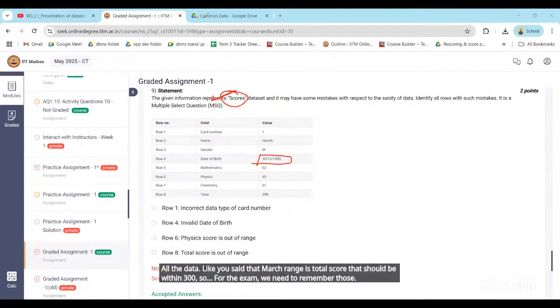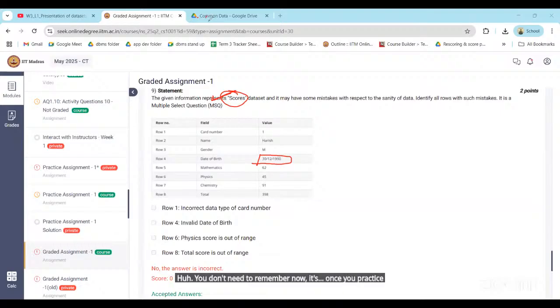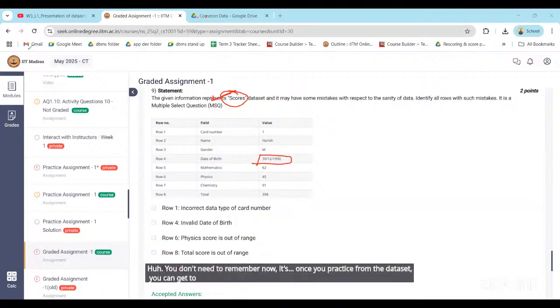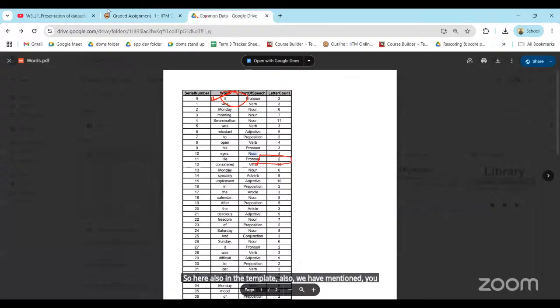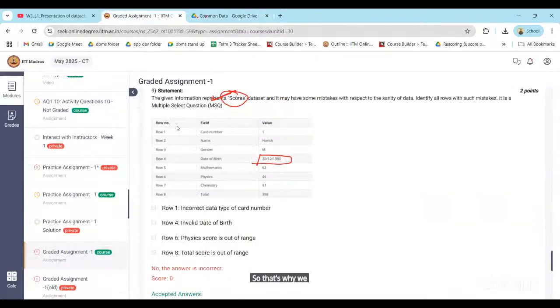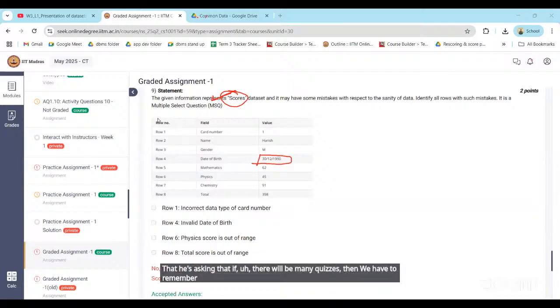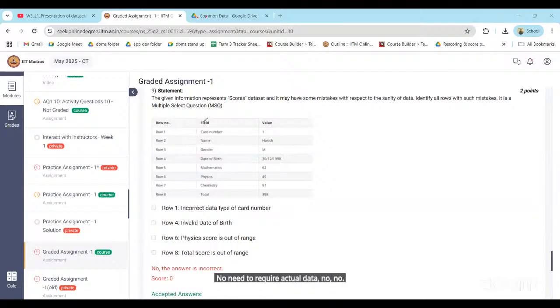You don't need to remember. Once you practice with the data set, you get to know directly. Also, in the template we have mentioned it, you can see. If there will be many quizzes, do we have to remember these data sets? No, the actual data will be provided. Don't need to remember anything.